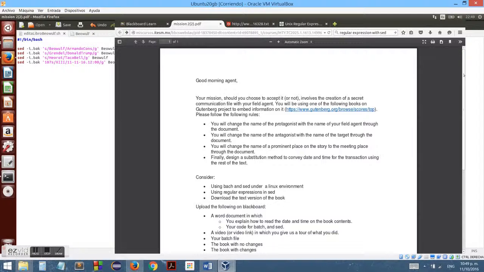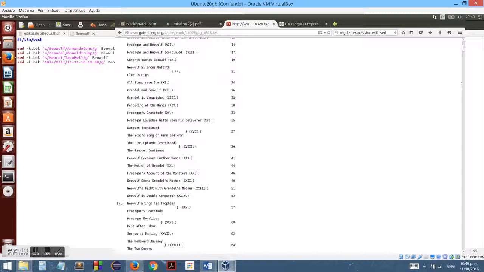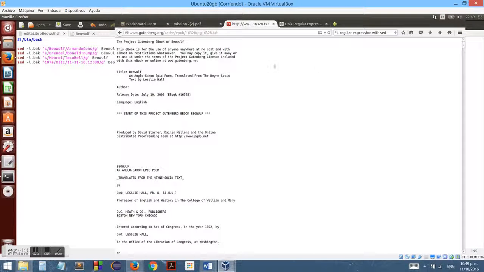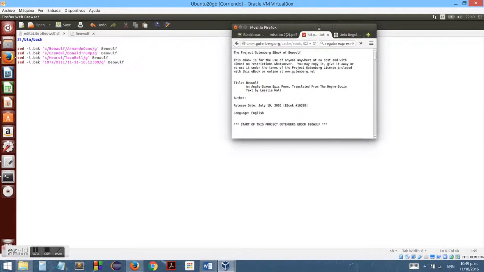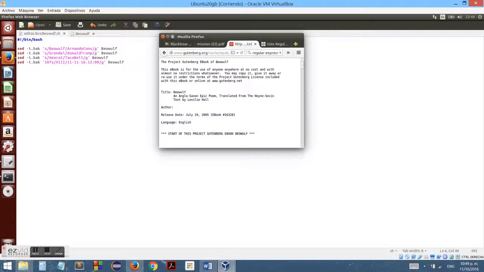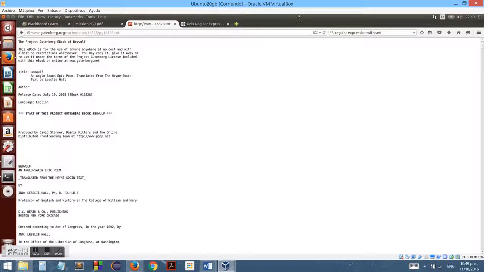First we're going to select the book that we're going to modify to include our message for our agent. The book that I selected is called Beowulf. It's a very old Danish kind of legend, and it was downloaded from Gutenberg.org as simply a text file.